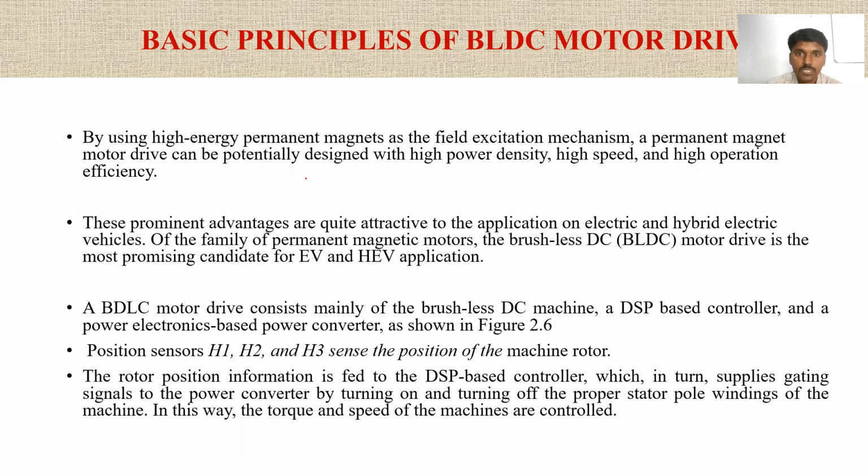For this, we are not using any winding in the rotor circuit. In BLDC motors, we are not using any winding in the rotor circuit. But in the case of DC motors, the armature has a winding and the field circuit also has a winding, armature winding and field winding. Is it right? Yes or no?